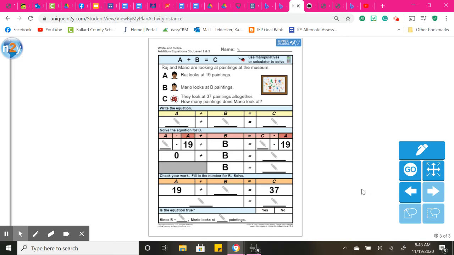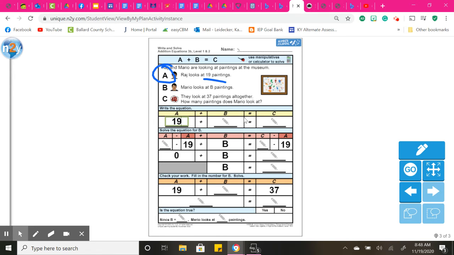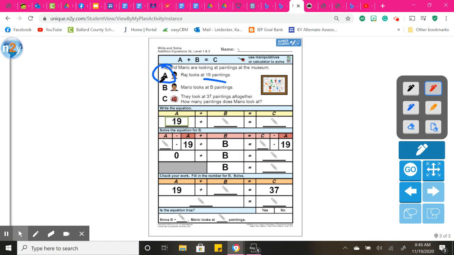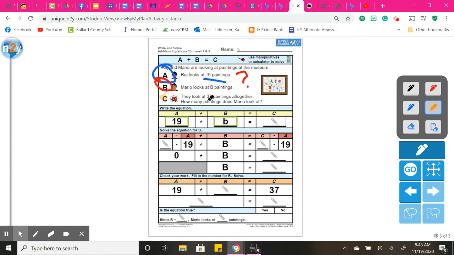All right, I'll do this next one with you. These are multiple steps. So we have Rahad and Mario are looking at paintings at the museum. Rahad looks at 19 paintings, so A is going to be 19. So I'm going to put 19 for A. B is our unknown. So B is going to be B. And then we have C, which they look at 37. So C is going to be 37. How many they look at all together? So I know I'm adding all the way down.